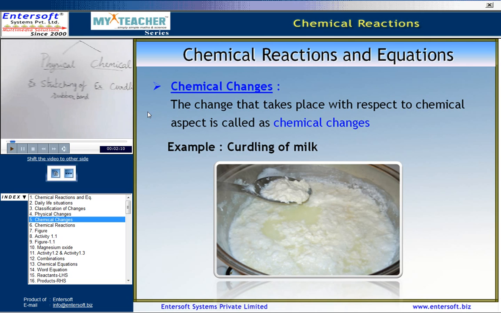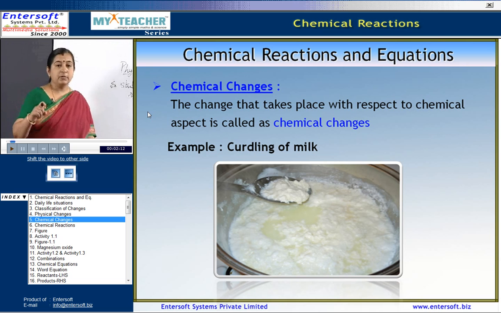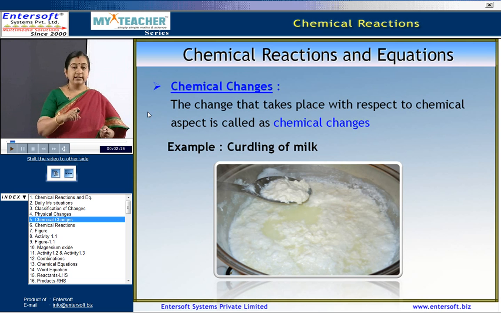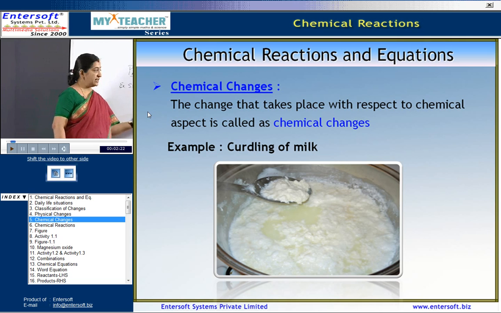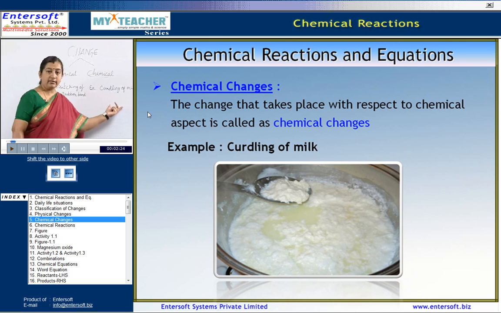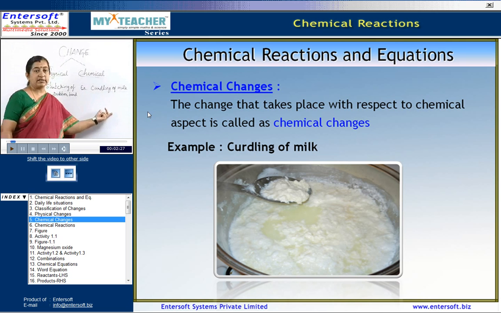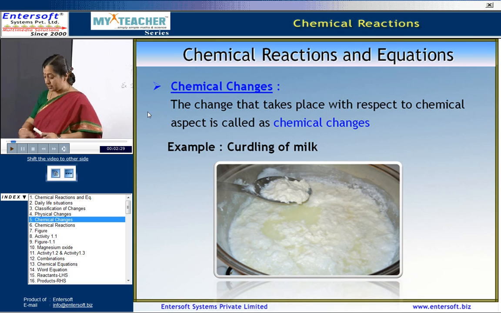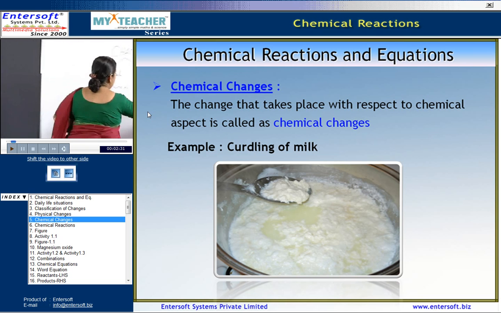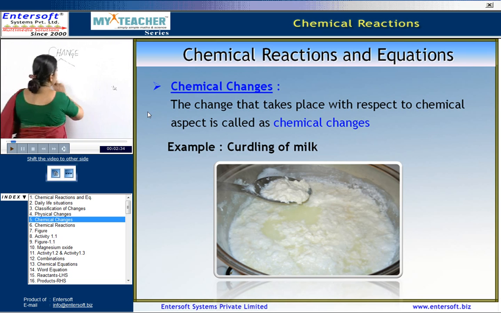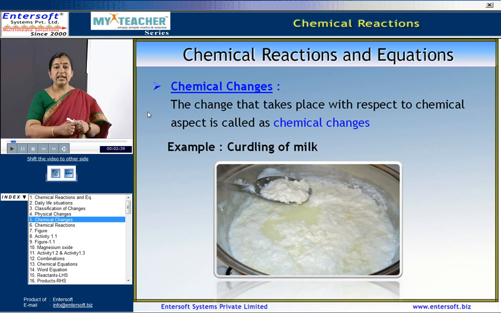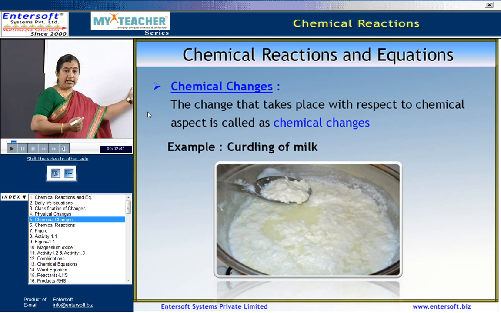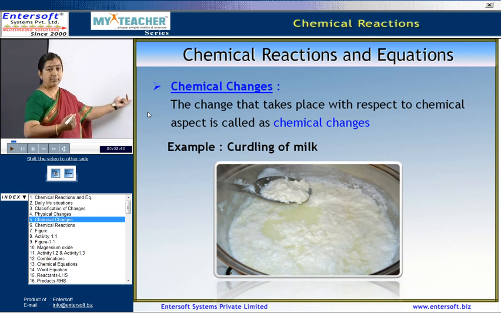To list a few more examples, even a cloth that is ironed, a crumpled cloth can be ironed and then again it can be crumpled back. So these changes are physical changes. And here to give another example, the fermentation of grapes. So that refers to chemical change. Now, today in this class, let us learn about such changes that take place. The change that takes place with respect to chemical aspect is called as chemical changes.